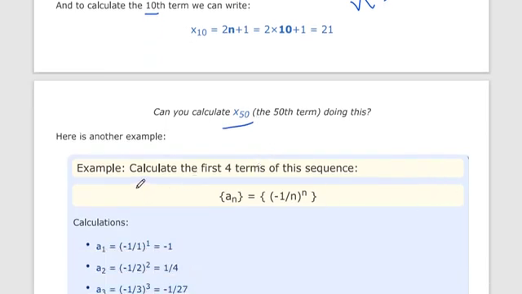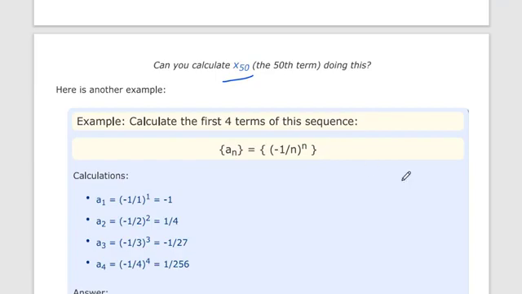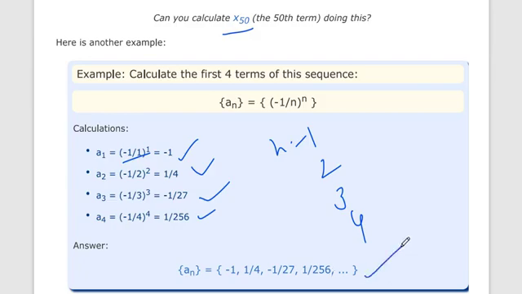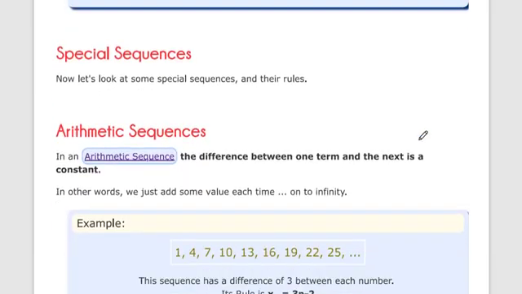Okay, so let's start with some difficult exam questions. Calculate the first 4 terms of this sequence. This is basic, not difficult at all. We only have to put n is equal to 1, 2, 3 and 4, and with the help of calculation we get the answer and the series. So with the help of the series you can get the formula, or with the help of the formula you can get the series.